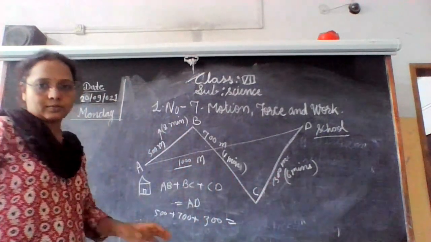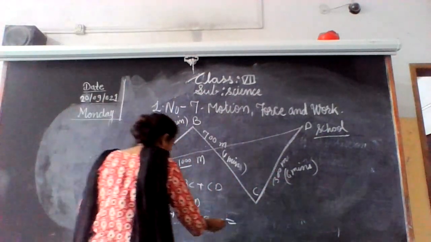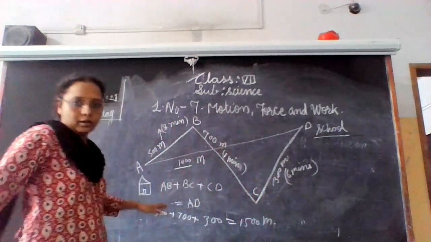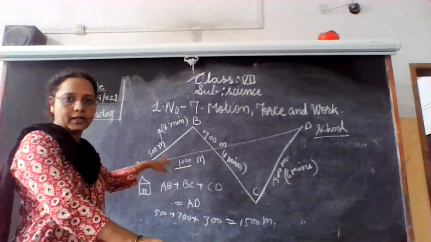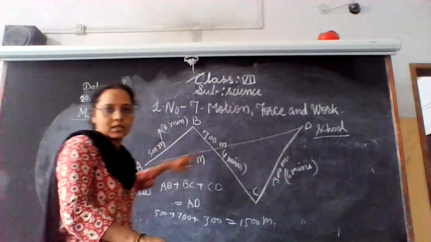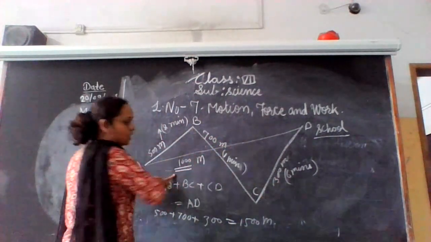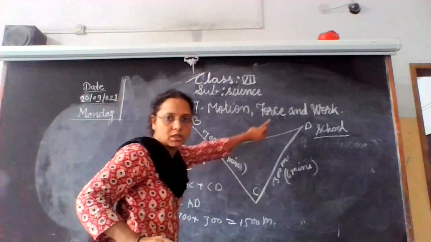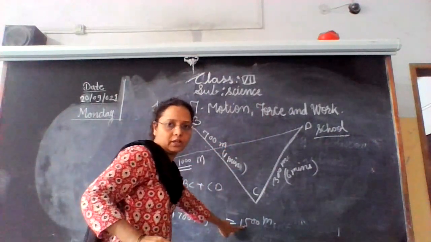That equals 1500 meters. But here AD is given as 1000 meters. If you travel A to B, B to C, and C to D, that equals 1500.